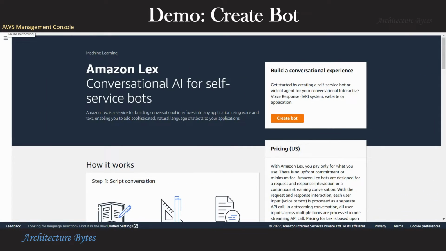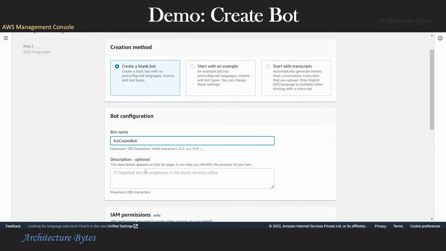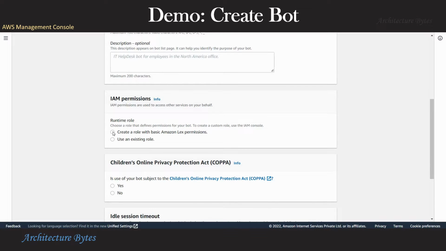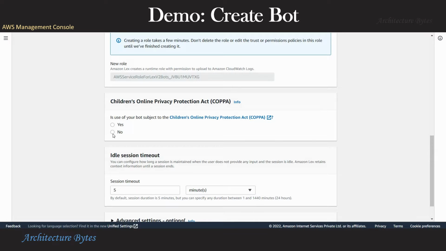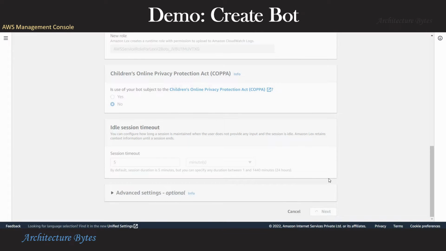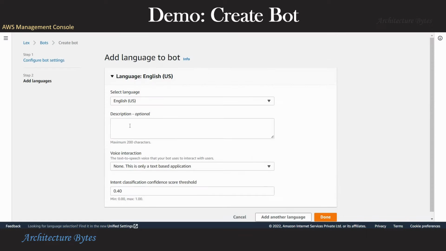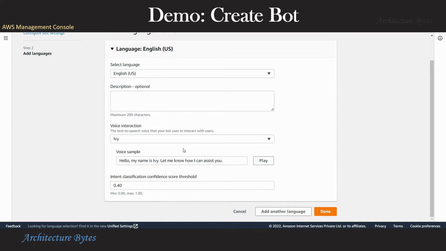We are in the AWS Management Console. Let's create a bot. We choose create a blank bot and give it a bot name, IceCreamBot. And choose the option to create a role with basic permissions. Okay, hit next. Right, so that's our default language, and we leave everything else as default and hit done.